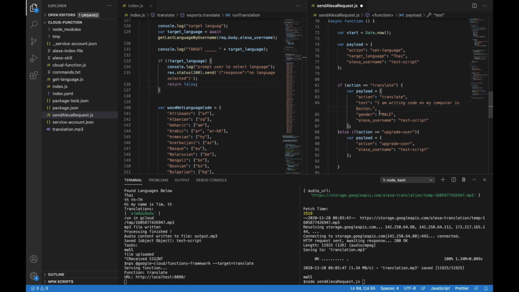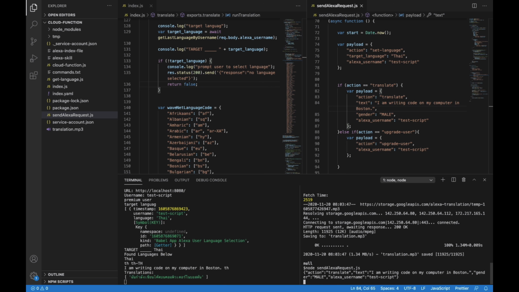And you might have noticed it wasn't a male voice. That's because I don't have support for gender quite yet, although the text-to-speech API should offer that support, so we can use it at some point.